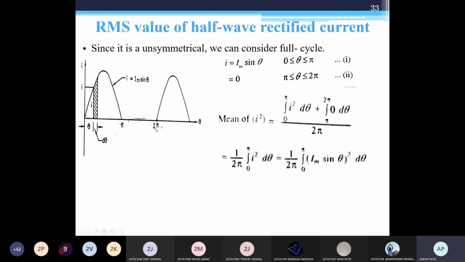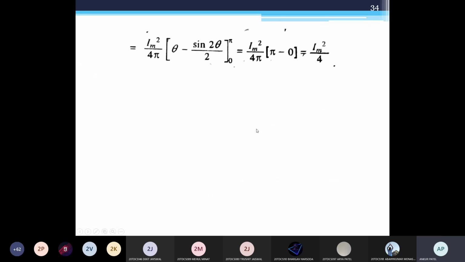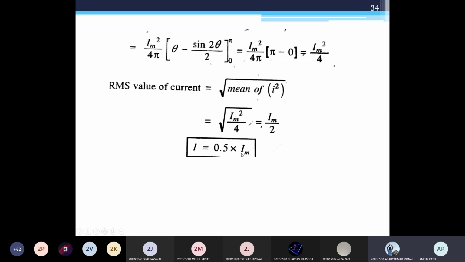Between pi to 2 pi we have no current, so 0 d theta, divided by 2 pi, the length of the cycle. So 1 upon 2 pi is constant, the second part becomes integration of 0, which is 0. Substitute I equal to Im sin theta. We'll get Im square by 4, this is the mean of I square. Now IRMS is equal to under root of mean of I square, so this is 0.5 Im. So the answer is 0.5 Im.